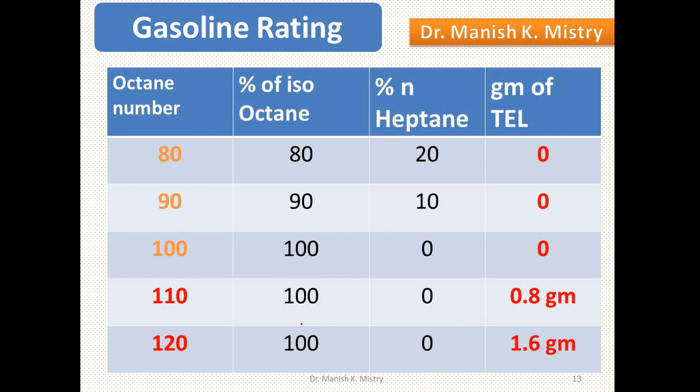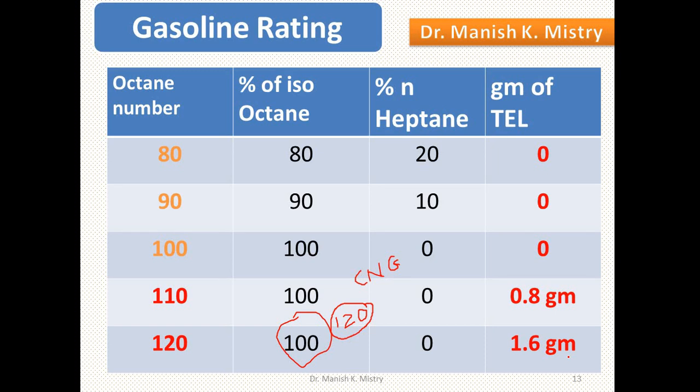Now take any other fuel having an octane number of 120 but that doesn't contain isooctane. It is not necessary. If you take the example of CNG, just consider CNG having an octane number of 120. That doesn't mean CNG contains 100% isooctane with the tail.